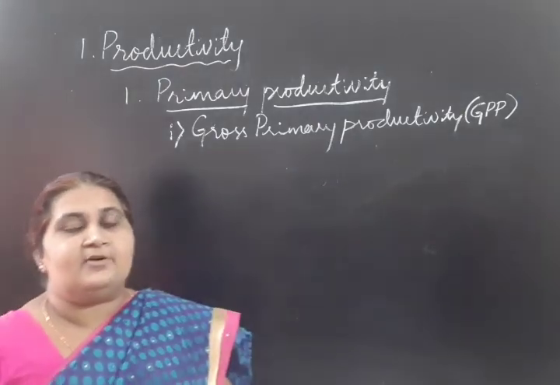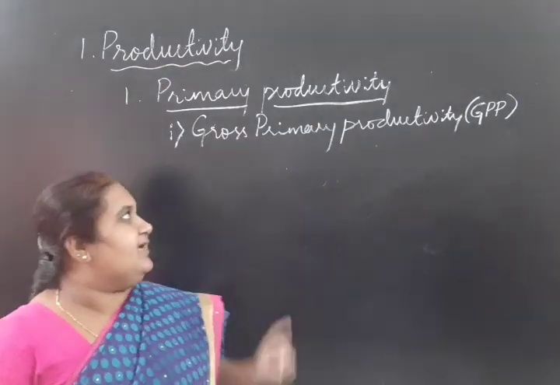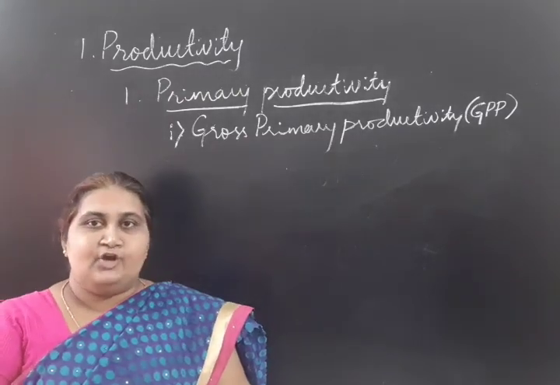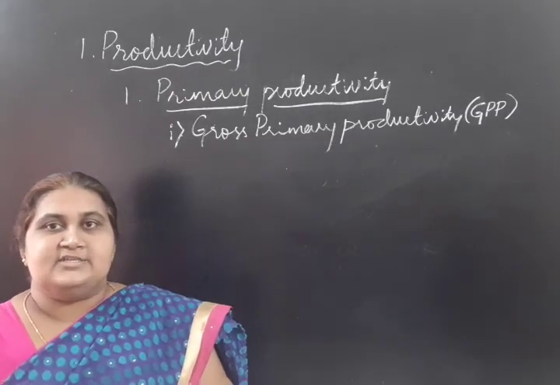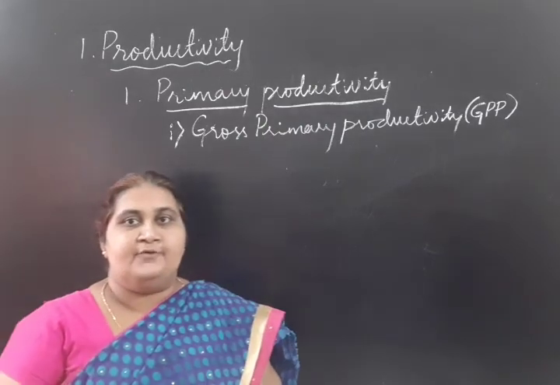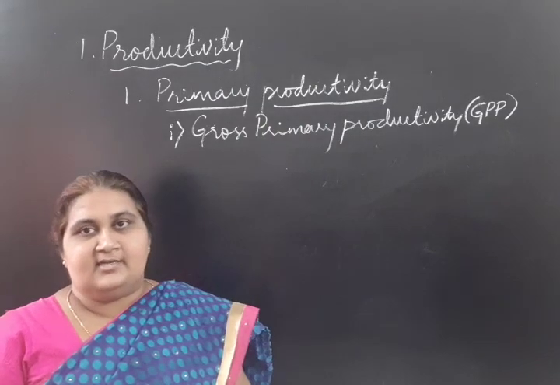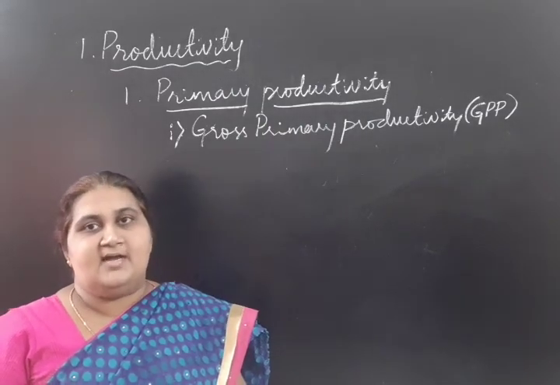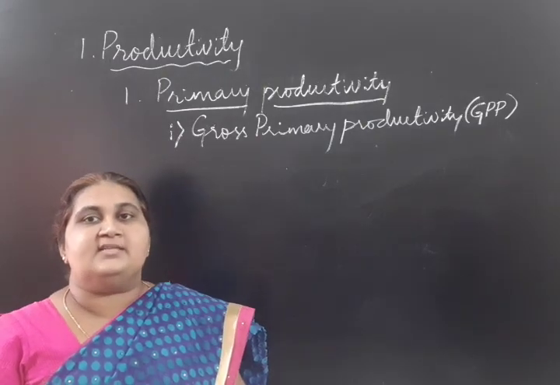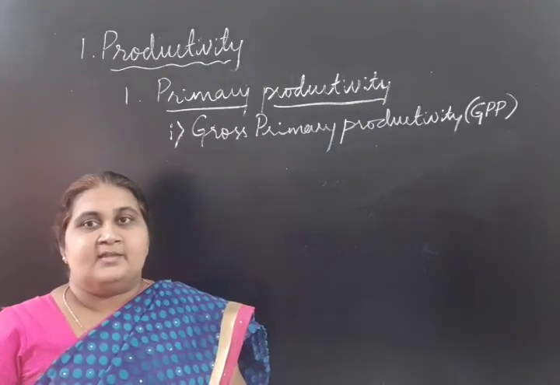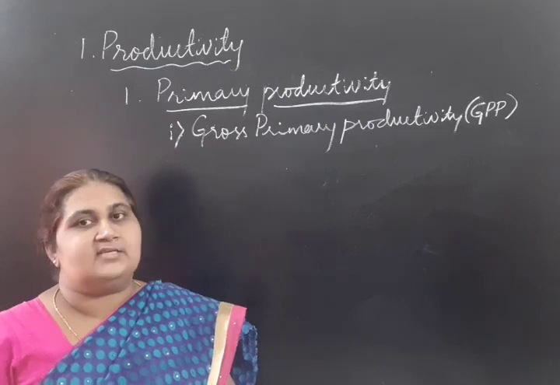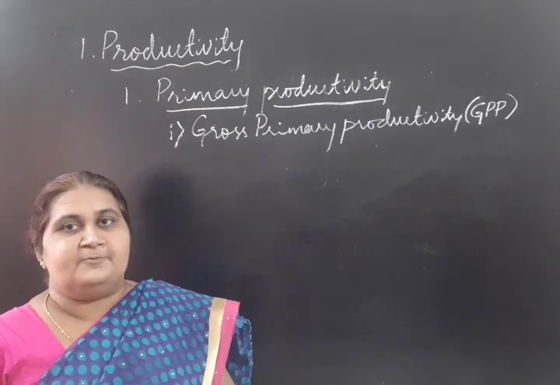Gross primary productivity is defined as the rate of organic matter or biomass synthesized by the green plants through the process of photosynthesis.